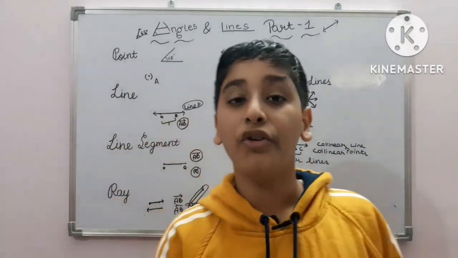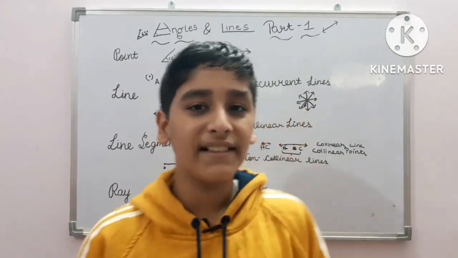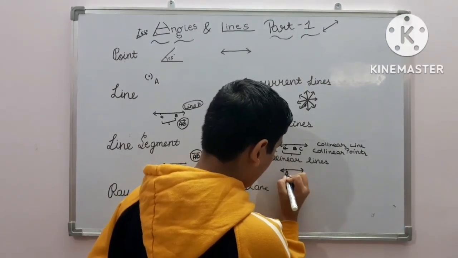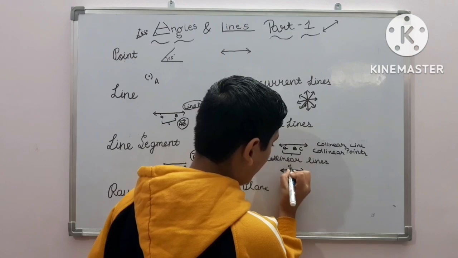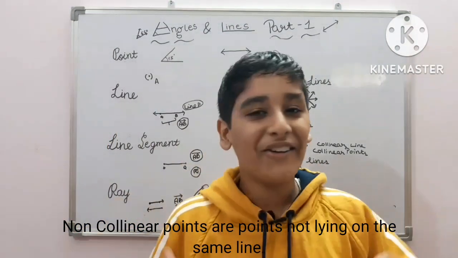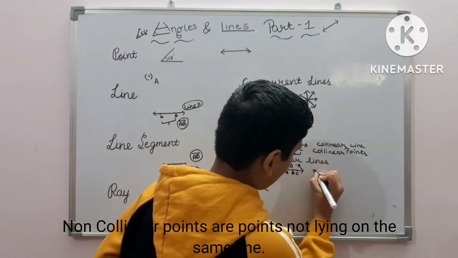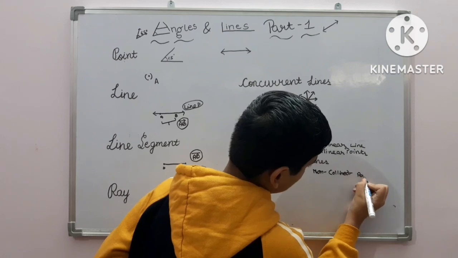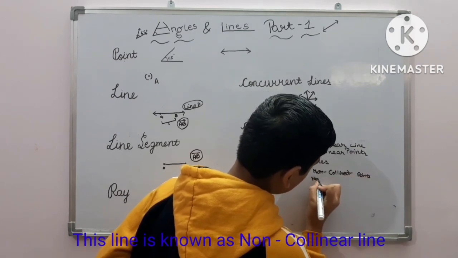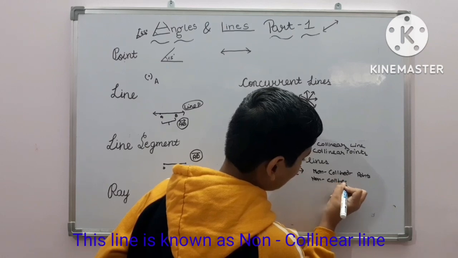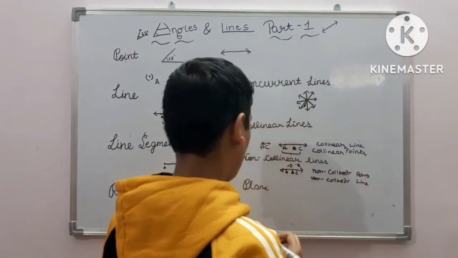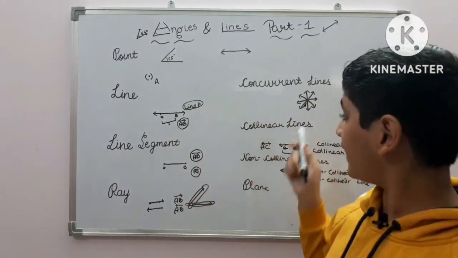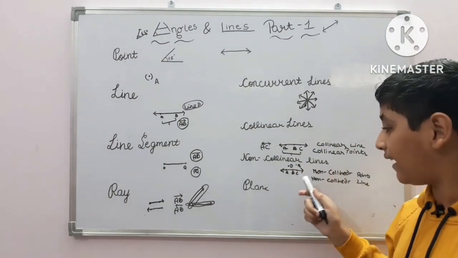So now let us move to non-collinear points. What are non-collinear points? When these friends, points, are not partying together, then they are non-collinear points. And this line is known as a non-collinear line. So now this is all about a point, line, line segment, ray, concurrent lines, collinear lines, non-collinear lines.